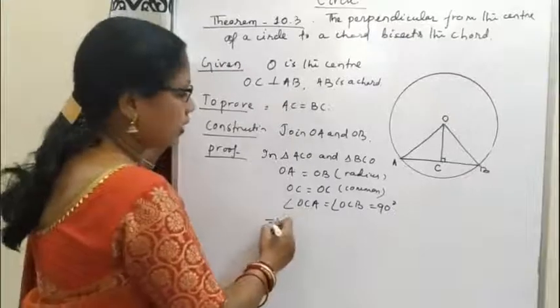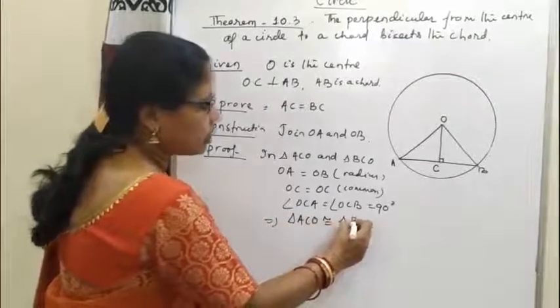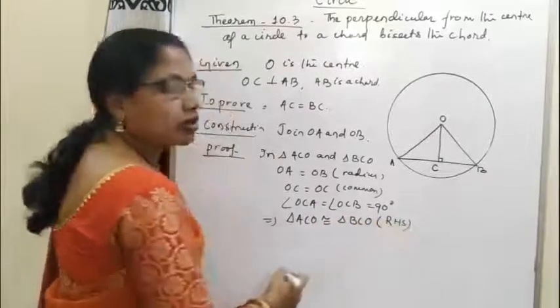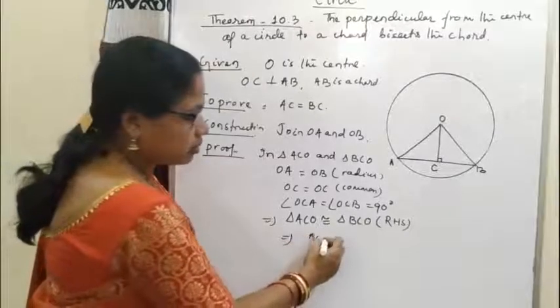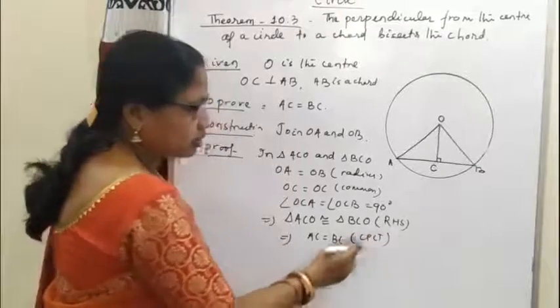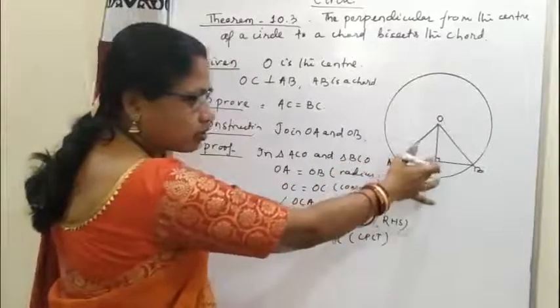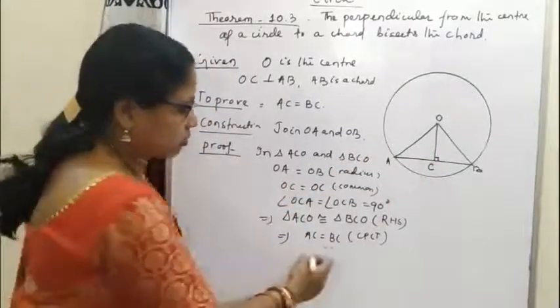So this implies triangle ACO is congruent to triangle BCO by RHS congruence rule. So this implies AC is equal to BC by CPCT. So we have proved that the perpendicular drawn from the center to a chord bisects that chord.